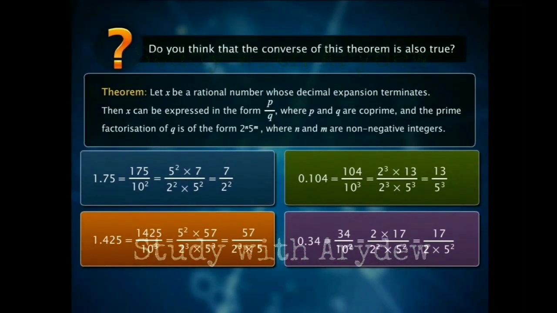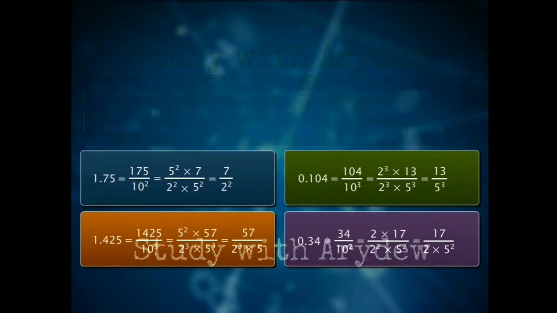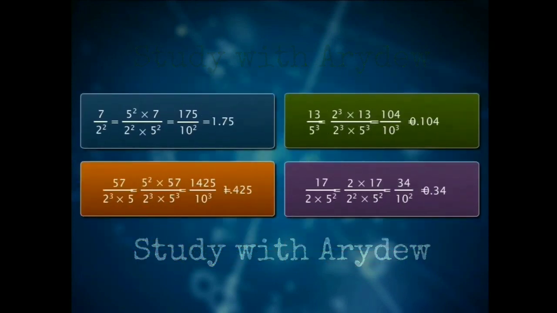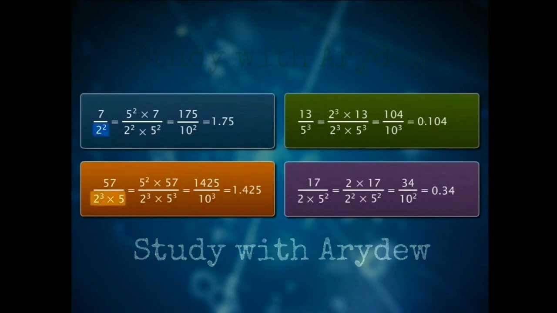Do you think that the converse of this theorem is also true? Yes, the converse of this theorem is also true. That is, if the denominator of a rational number is of the form 2 to the power n times 5 to the power m, then the rational number has a decimal expansion that terminates.